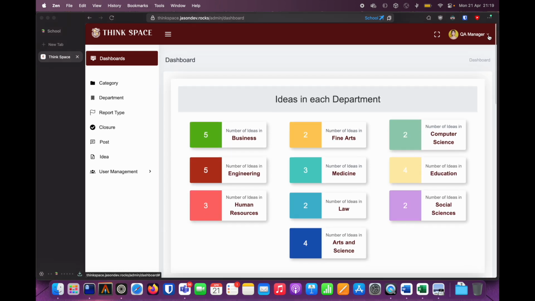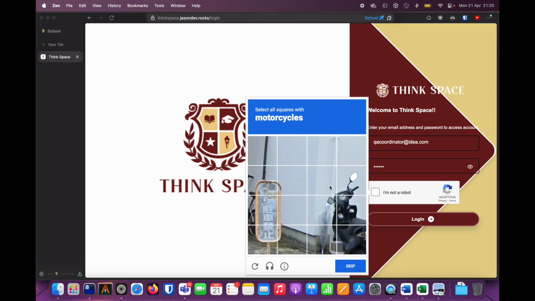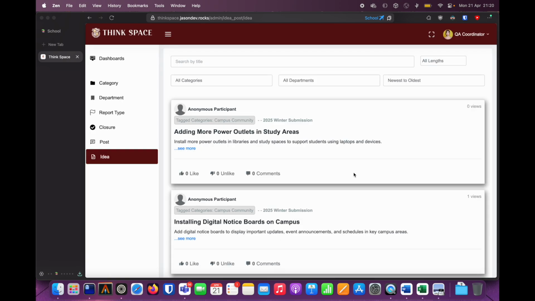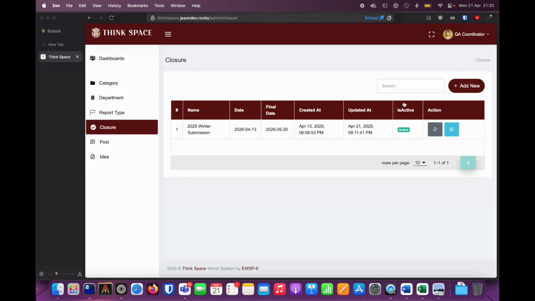So let's move on to the QA coordinator next. Of course, I've already logged into the QA coordinator as well, so you are seeing the last login time here. And the QA coordinator can update or add new closures here.